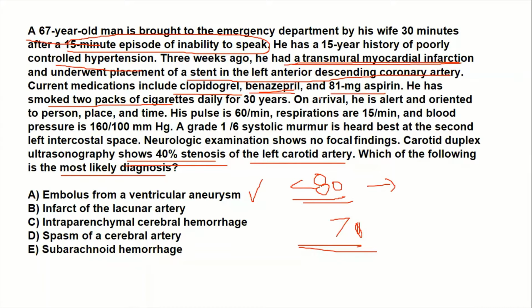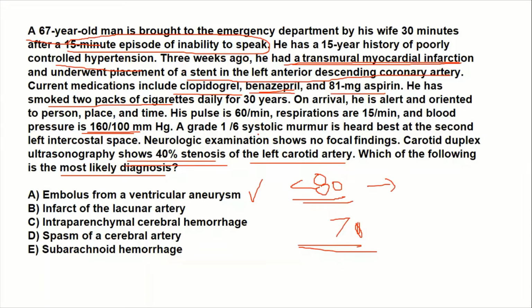The patient also has multiple risk factors: old age, uncontrolled hypertension, smoking, and the current blood pressure is also high. All these features suggest a high risk of atherosclerosis and atherosclerosis-related comorbidities.